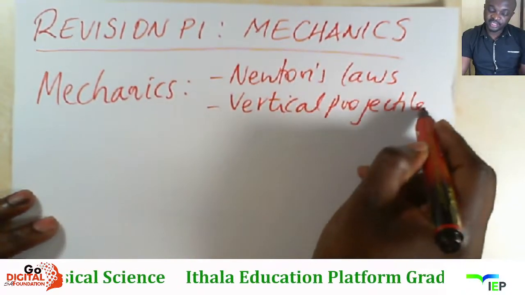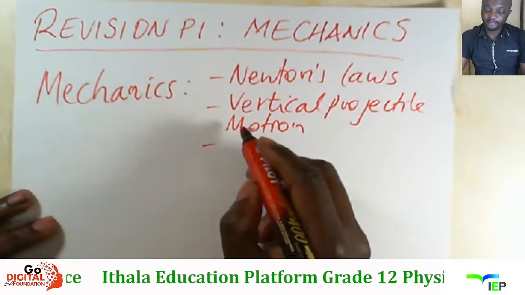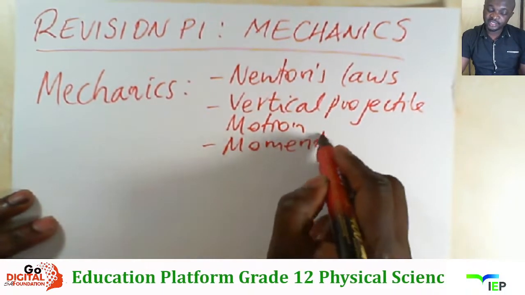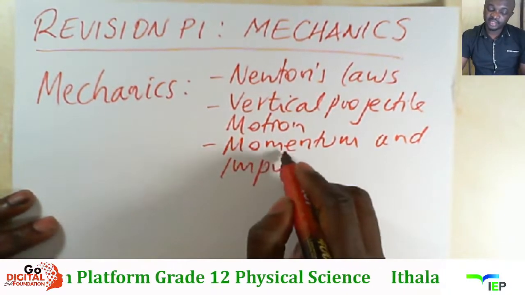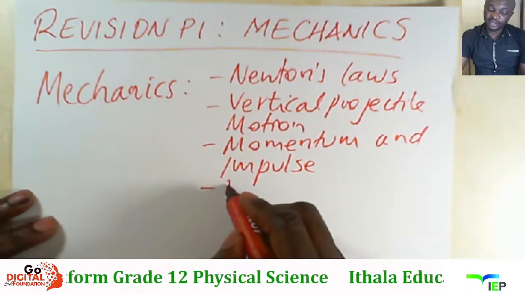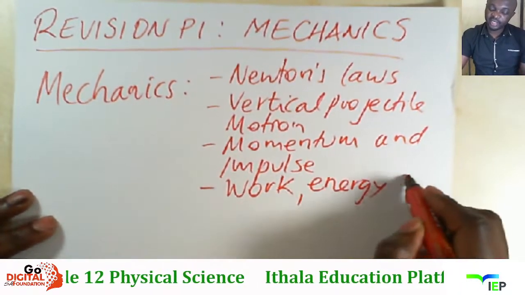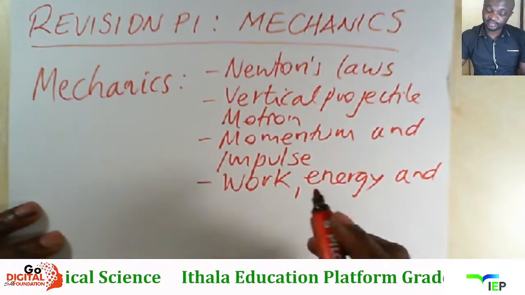Vertical projectile motion mese iba ne momentum and impulse, mese kuba work, energy and power. So now, those are topics that fall under mechanics.